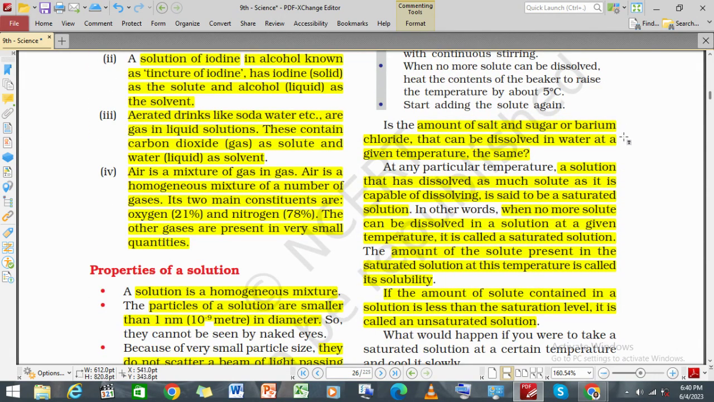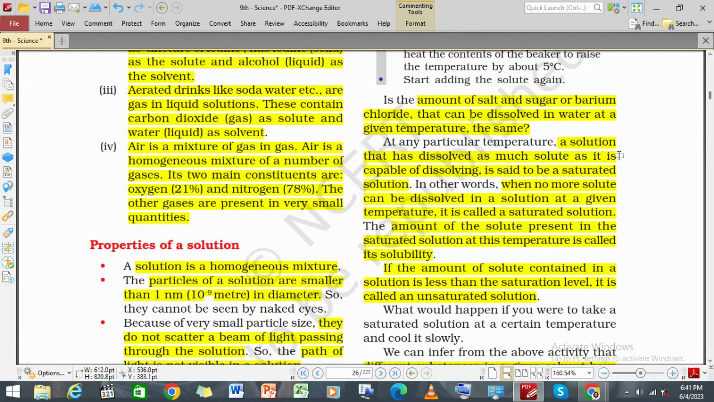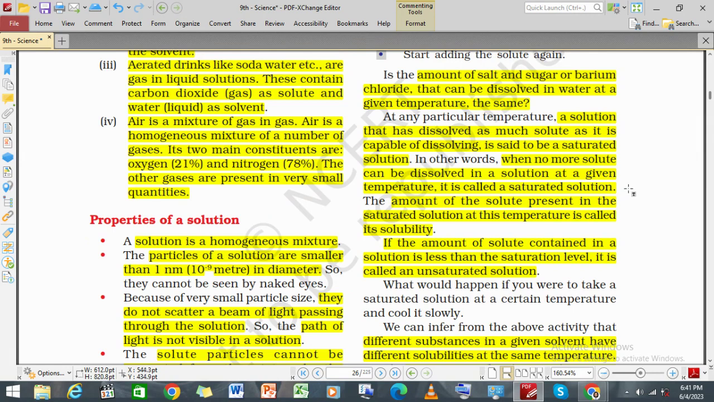The amount of salt and sugar or barium chloride that can be dissolved in water at a given temperature is small. Well, a solution that has dissolved as much solute as it is capable of dissolving is said to be a saturated solution. It means it is not capable of dissolving more solute. At that time, the solution which we get is a saturated solution. No more solute can be dissolved in the solution at a given temperature. It is known as a saturated solution.